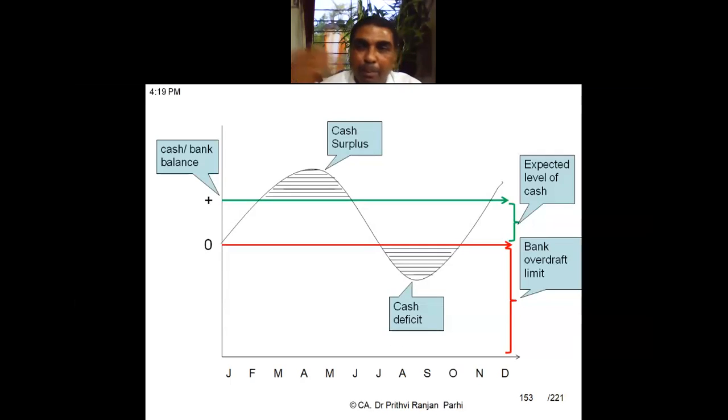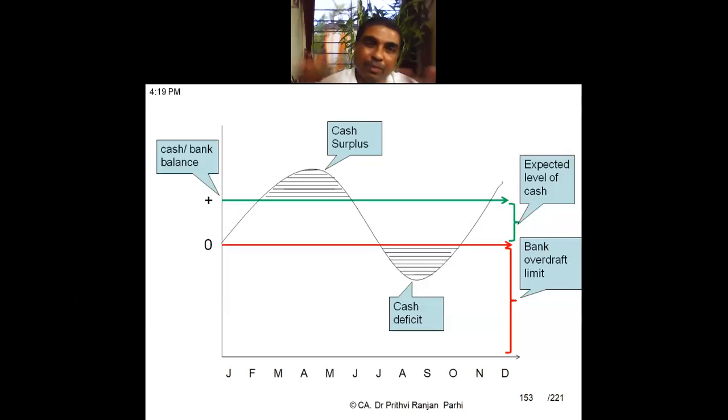Now coming to preparation of the cash budget. There are in fact three methods of preparation of the cash budget. One is, you can say, the receipt and payment method. On that we will be able to estimate various kinds of receipts and payments, and we'll be preparing a cash budget. I'll be showing you that in subsequent classes. Then adjusted income method, by adjusting the income, by adjusting the sales, we'll be able to prepare a cash budget.